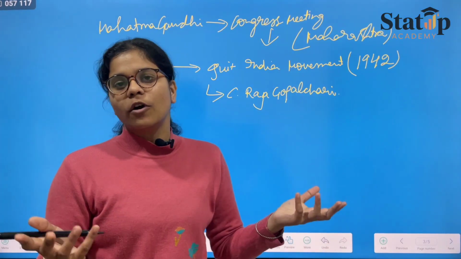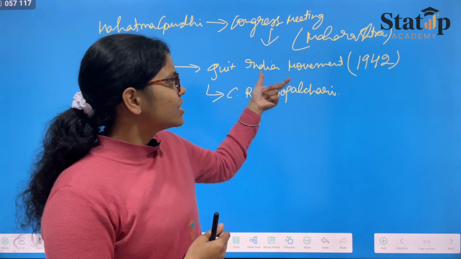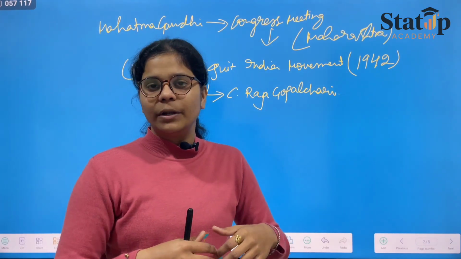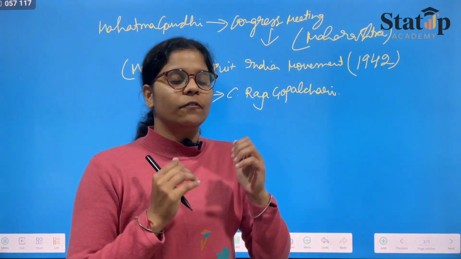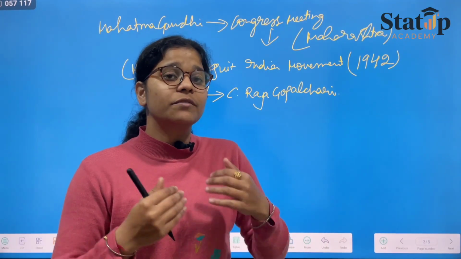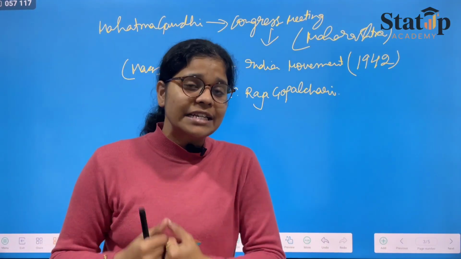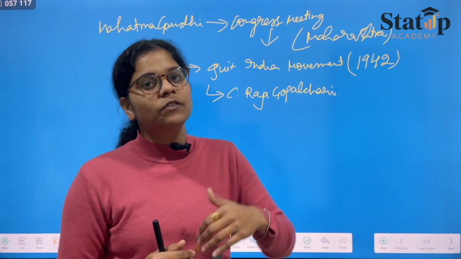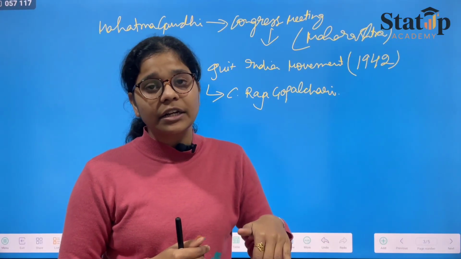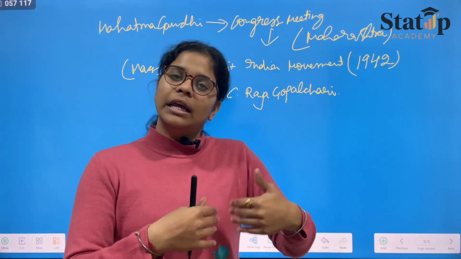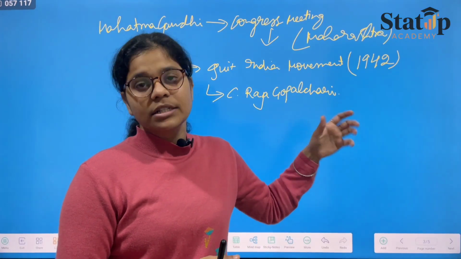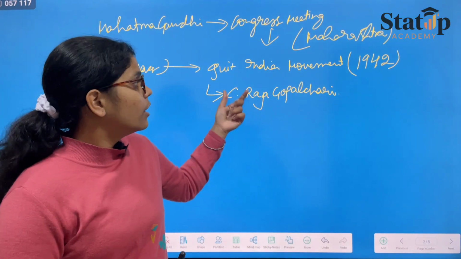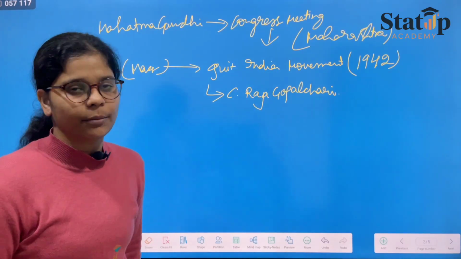Therefore, it is of no use, and doing certain things at this moment would be like weakening the British, which would again be of no use, because if the British win, we will at least be benefited in a certain way, and if the French win, they will invade India, and our situation would be even worse. So we do not want that. This was Rajagopalachari's stance, which is why he was against the Quit India movement.